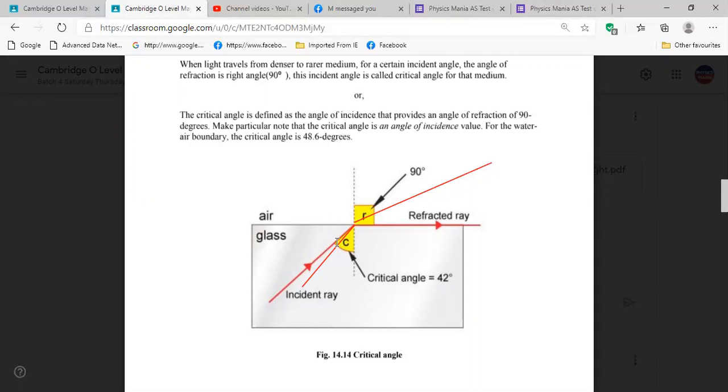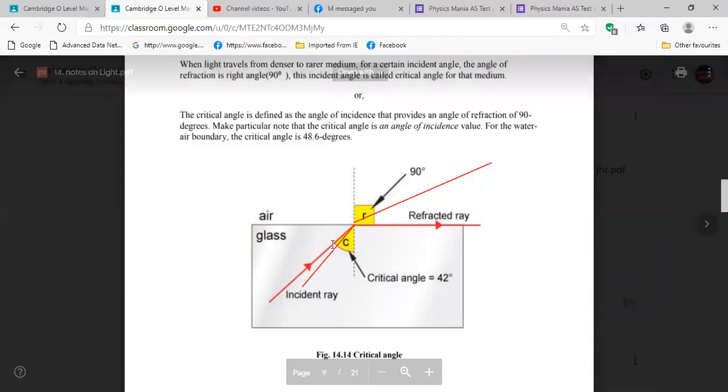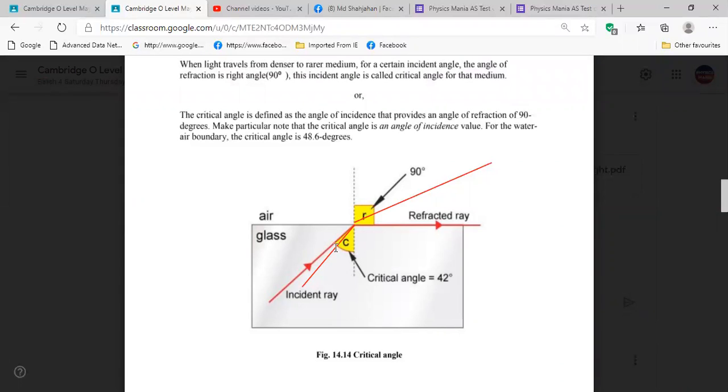So at that point, the angle of incidence that we are getting is called the critical angle. So what Amjit said is clear to you, right? Yes, sir. So he said that the angle of incidence for which the angle of refraction is 90 degrees is called the critical angle.